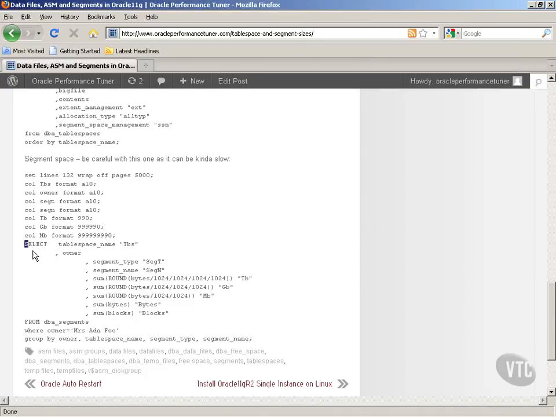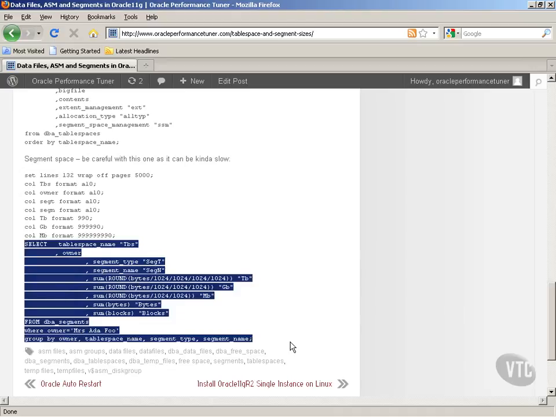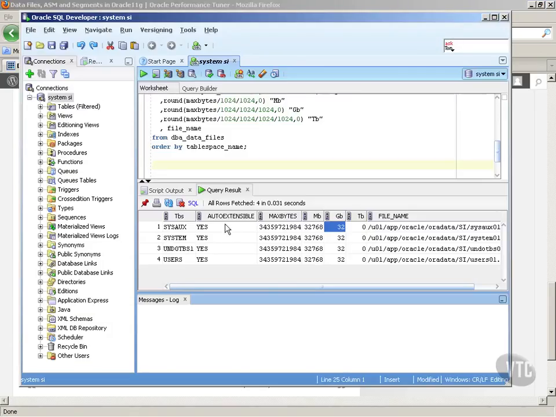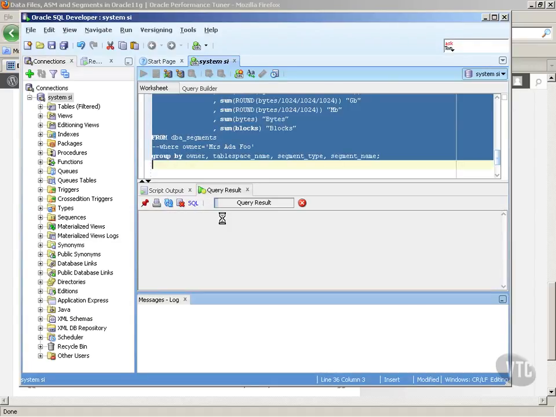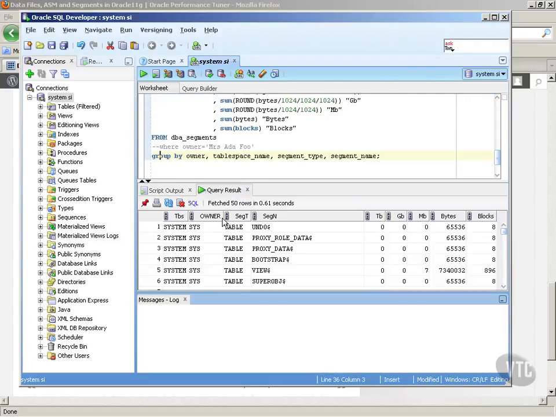So what I could do is copy and paste this into SQL Developer, Control V, and let's comment this out and hit Control Enter, and we should get a picture of segments in the database, depending on what restrictions I put here. That's tablespaces and data files.